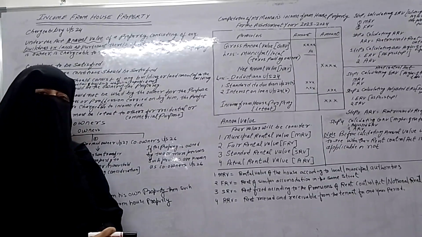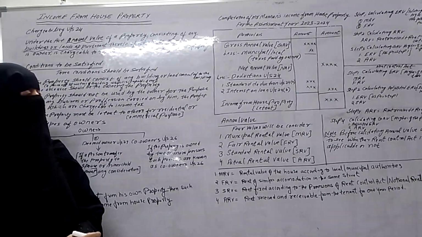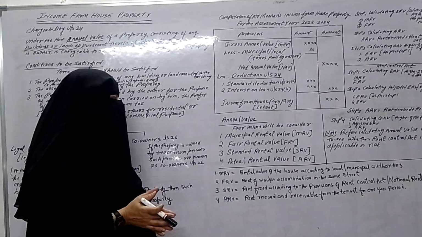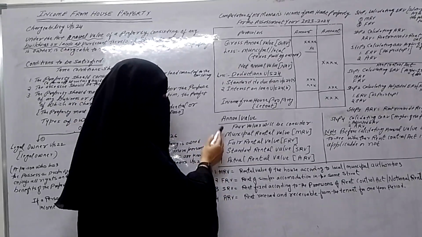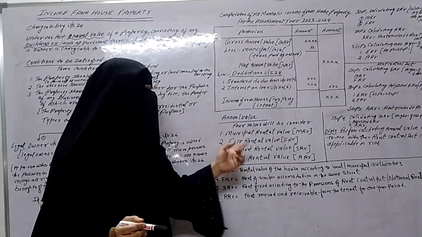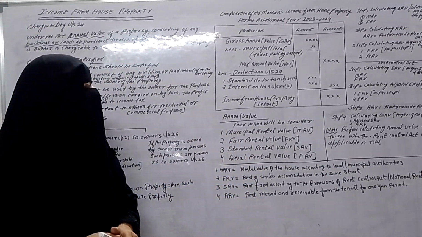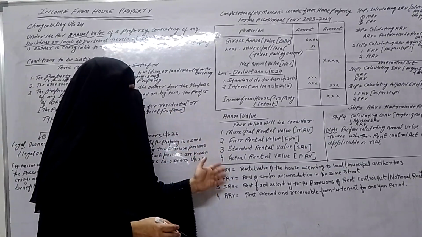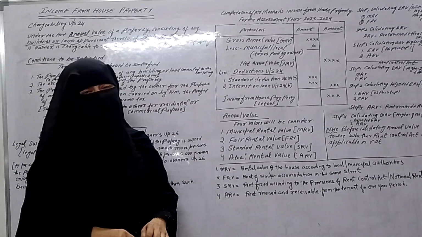And the fourth one is actual rental value, that is ARV. So these are the four values we consider for calculating the annual value.